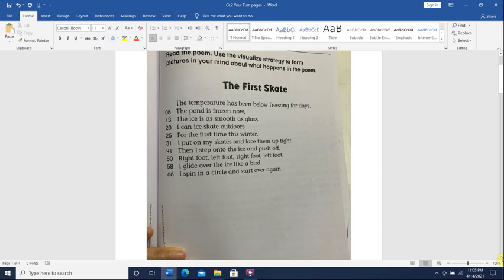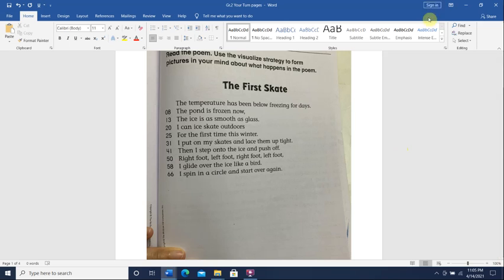Okay, so we've read free verse poems about snow, rain, fall, and also the sky, right? So today we'll be reading another free verse poem and we'll be answering questions about them. Okay, so the first, skate.